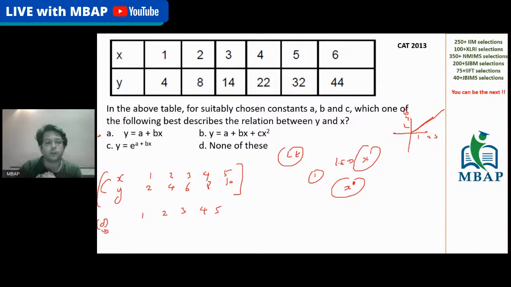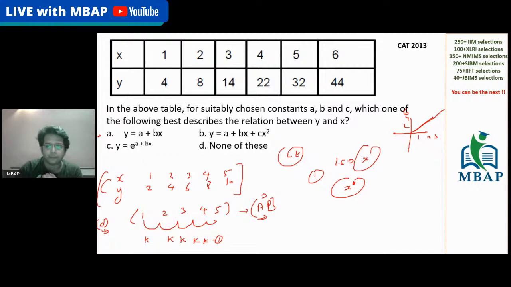Let's decode the difference of the first term between x and y. You got the difference of the values in the terms of 1, 2, 3, 4, 5. Do you think 1, 2, 3, 4, 5 is in the form of an AP? Do you think the difference is a common constant difference, which is 1? Just say yes or no. Do you think the values are forming an AP, going ahead with a common constant difference of plus 1, plus 1, plus 1, plus 1, plus 1? Yes or no?